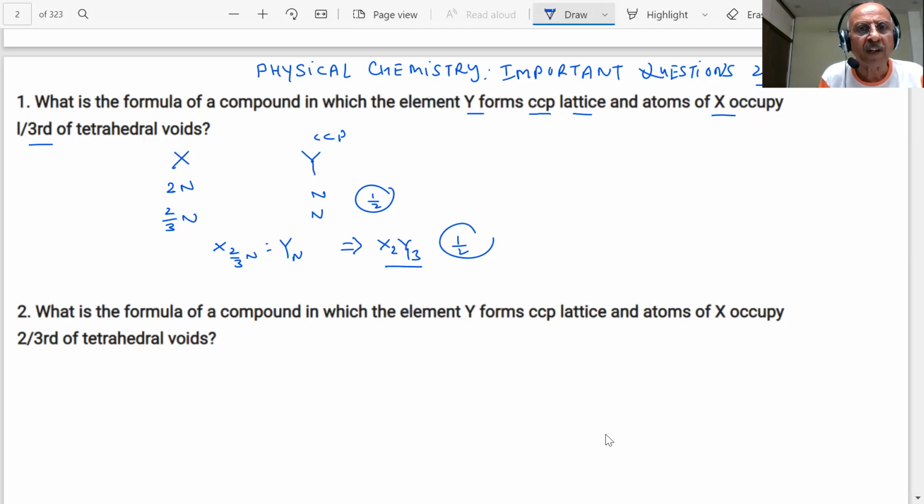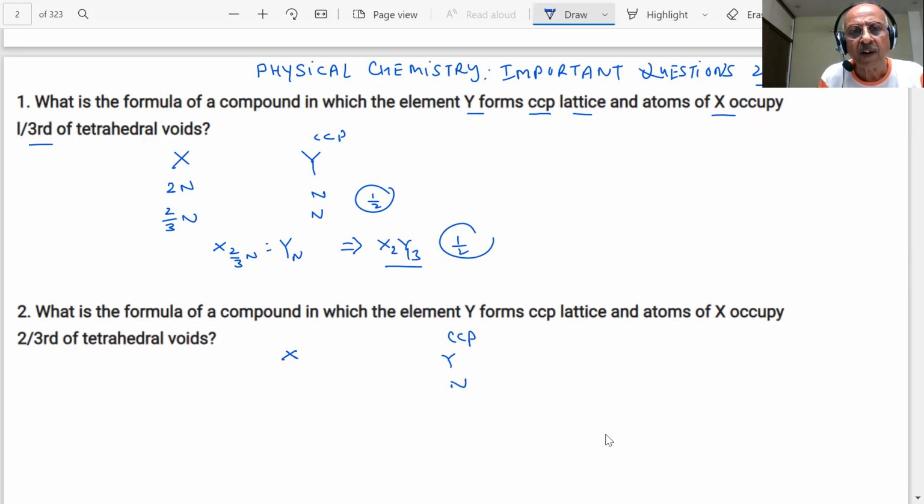Next question on the screen. What is the formula of a compound in which Y forms a CCP lattice and X occupies 2/3 of the tetrahedral voids, students? It will be X4Y3. CCP.